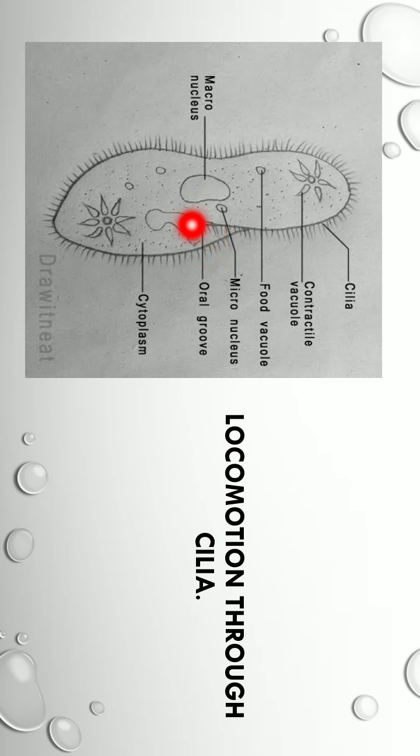It takes the food inside with water. It is found in water, so through this oral groove it takes its food inside and digests it inside. So locomotion through cilia, and the shape is slipper shaped. This is Paramecium.